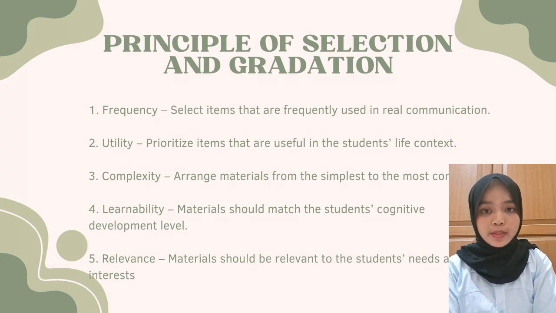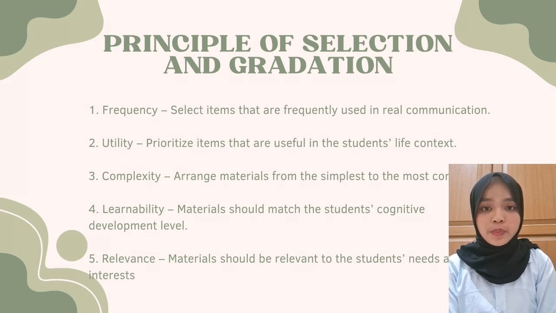Next, I want to explain about principle of selection and gradation. The first is frequency. We select items that are frequently used in real communication. The second one is utility. Is prioritize items that are useful in the student's life context.